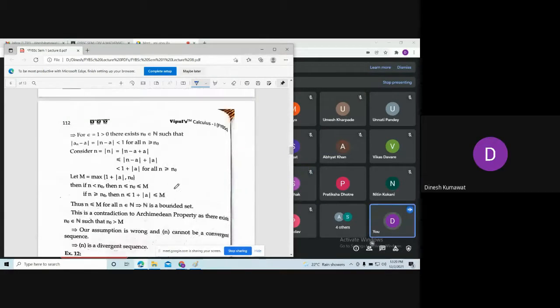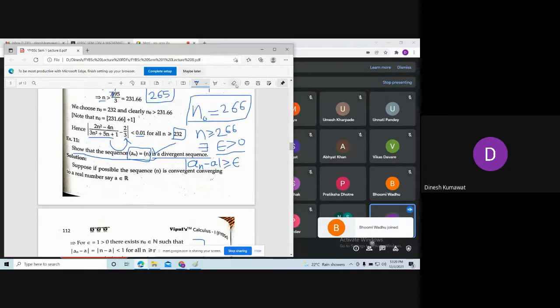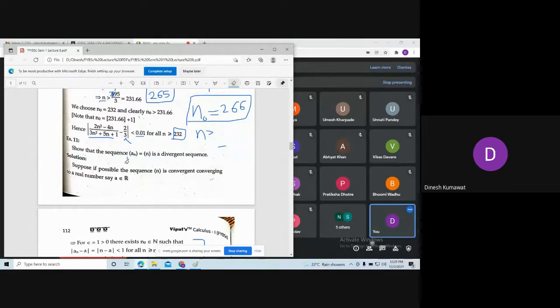Or you can make this kind of argument. Do you want me to take this argument or will you do it by yourself? As I already told you, we are going very slow in this unit, so let me take it so that you can understand it. So the statement is: we need to show this sequence an is a divergent sequence.